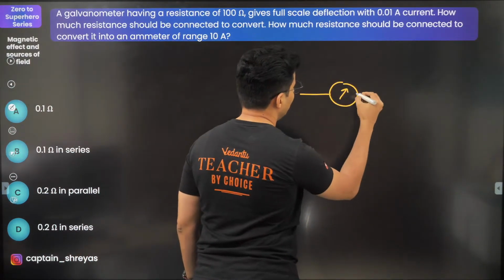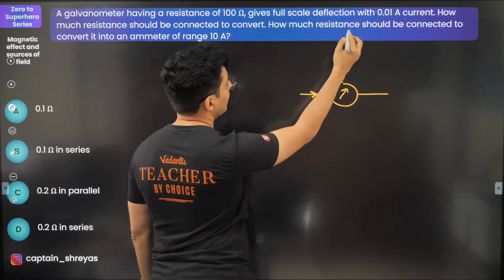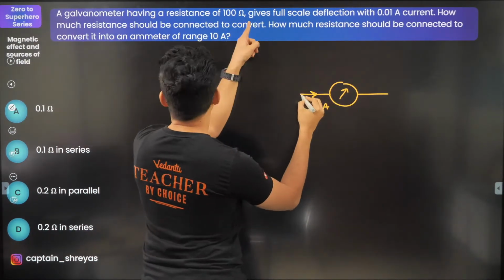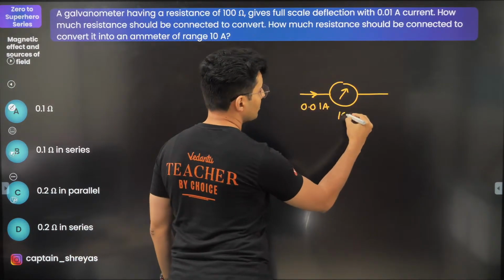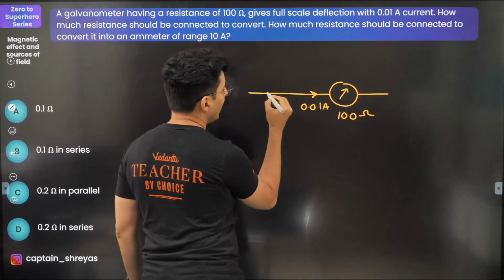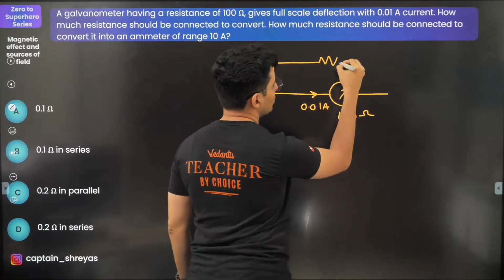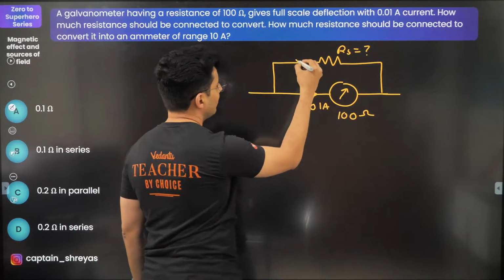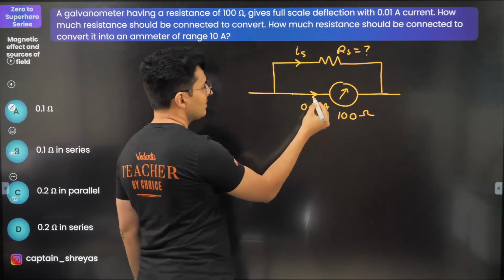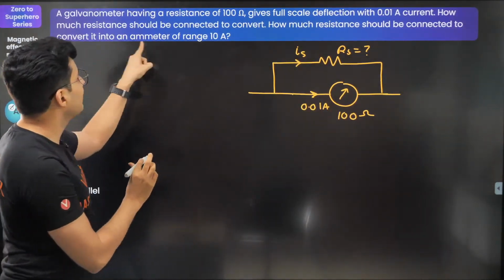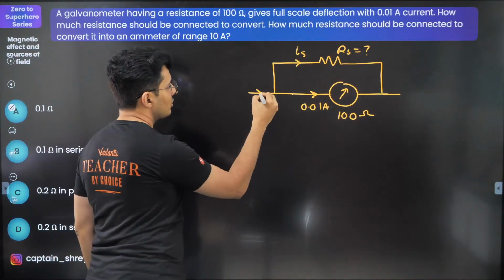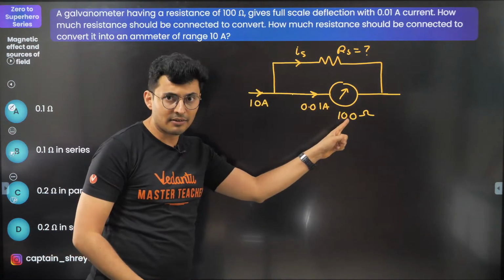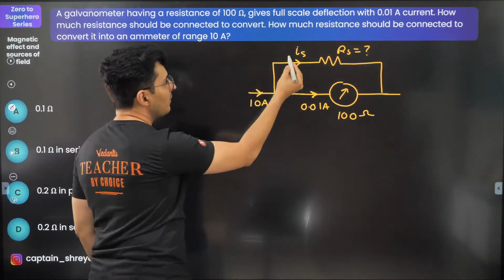So you have a galvanometer. The maximum limit of the current, you should show it, 0.01 ampere. The resistance of the galvanometer is 100 ohms. Show that as well. And you also have to show a shunt resistance like this. RS value I do not know, but there will be some current IS, and this current is already shown. It's given that the range is 10 amperes. So that means 10 amperes enters inside, but only a part of it makes it here. So where will the remaining go? Obviously it will go here.